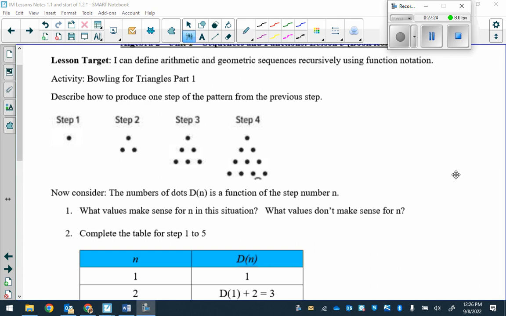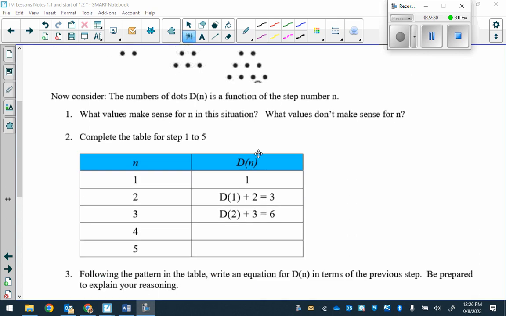Now, if we look at the table below, this goes along with coming up with the pattern. So we see n represents your step number. Step 1, the result was 1 dot, right? Step 2, the result was 3 dots. Step 3, the result was 6.